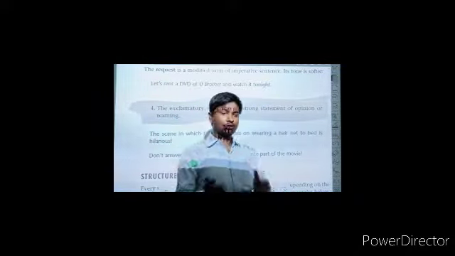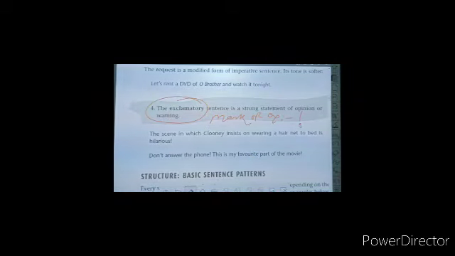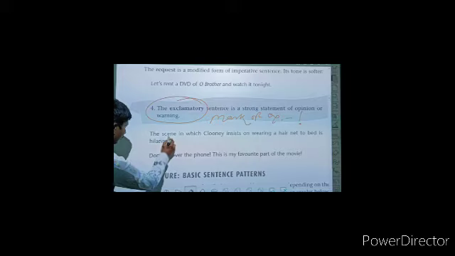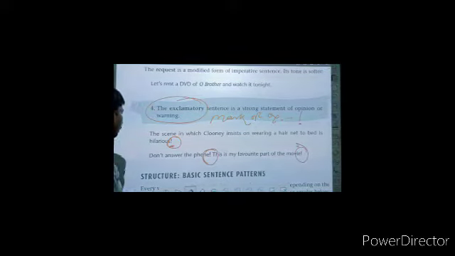And this type of sentence is called an exclamatory sentence. This sentence also starts with a capital letter and always ends with a mark of exclamation. You know, mark of exclamation, like this. Here, mark of exclamation. You can see here, mark of exclamation. This is called the mark of exclamation, and it is used at the end of an exclamatory sentence. Okay, are you getting me? I hope you can.